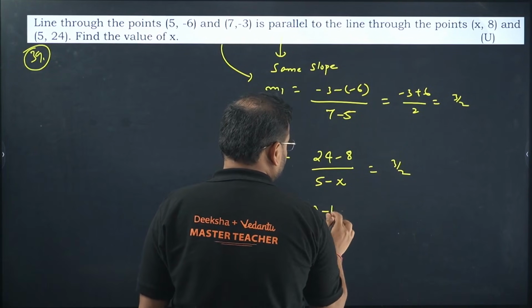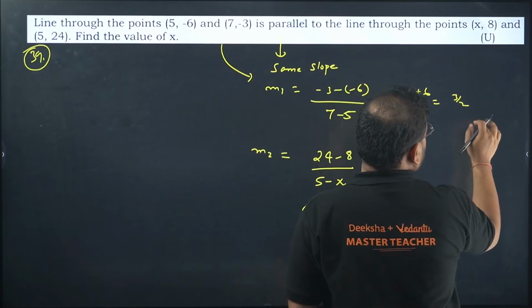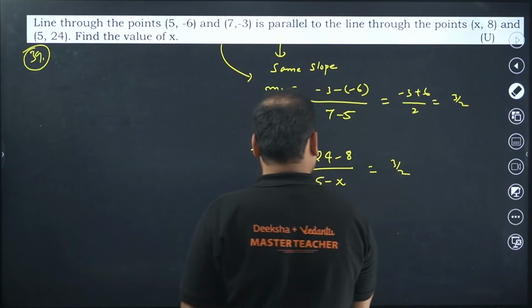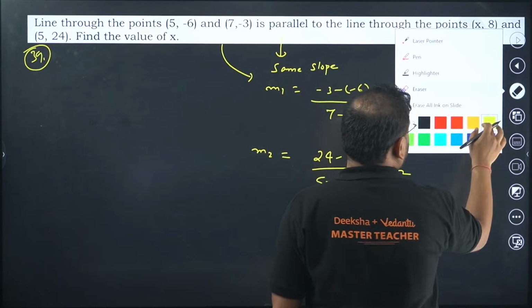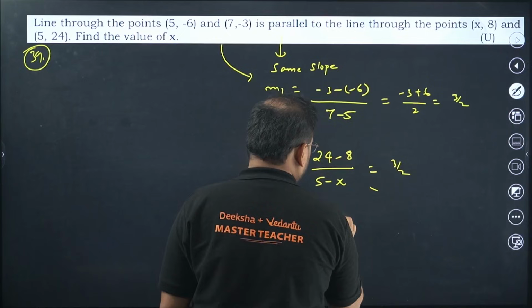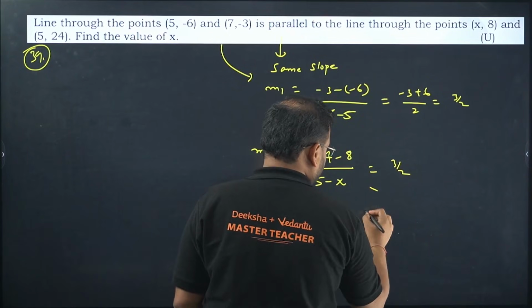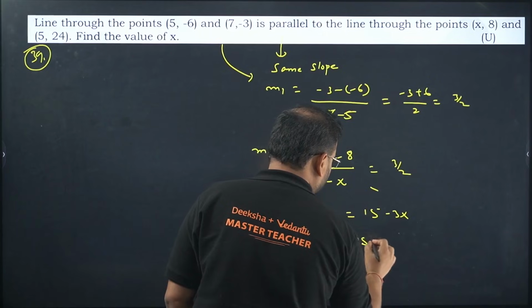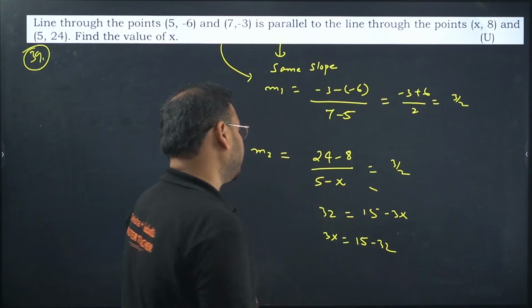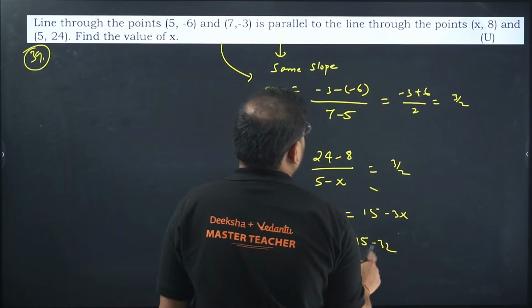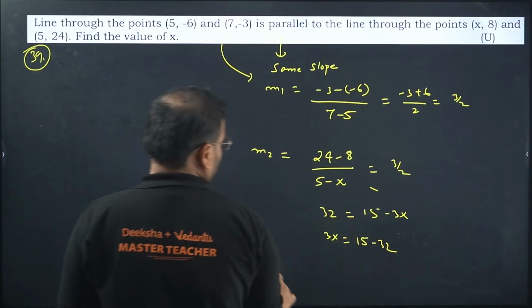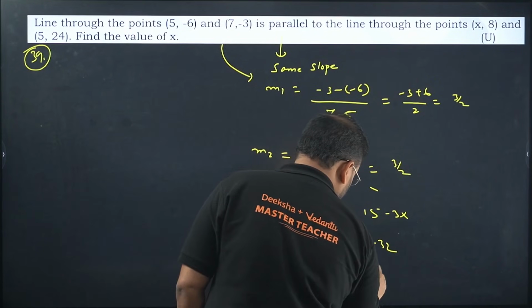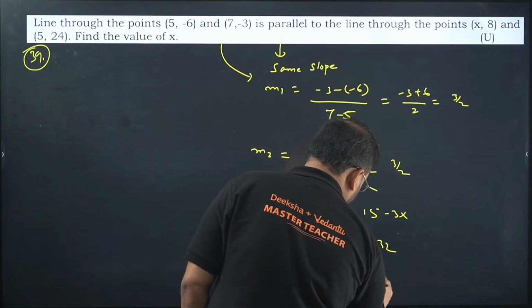48 minus 6. Sorry, my bad, guys. 24 minus 8 is 16, no? This is 16 into 2 is 32, and this is going to be 15 minus 3x. So 3x will become 15 minus 32. Correct? Nothing I missed? No. And we get the value of x as minus 17 by 3.